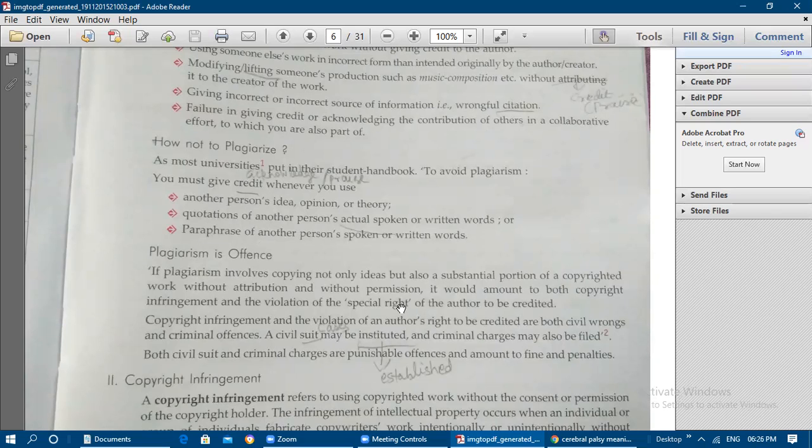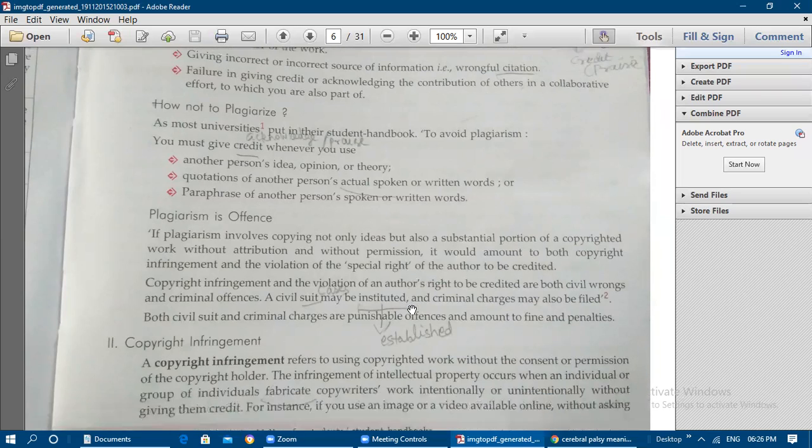Okay, so copyright infringement and the violation of an author's right to be credited are both civil wrongs and criminal offenses. Okay, so a civil suit, that is civil cases, may be established and criminal charges may also be filed if we are doing plagiarism. Both civil suits and criminal charges are punishable offenses, and they amount to fines and penalties. So you need to pay some penalties if you are doing it.